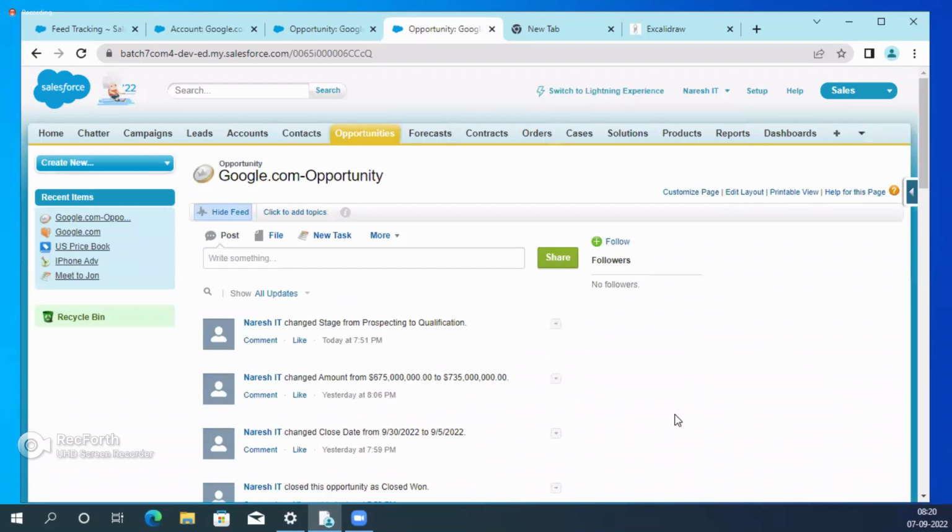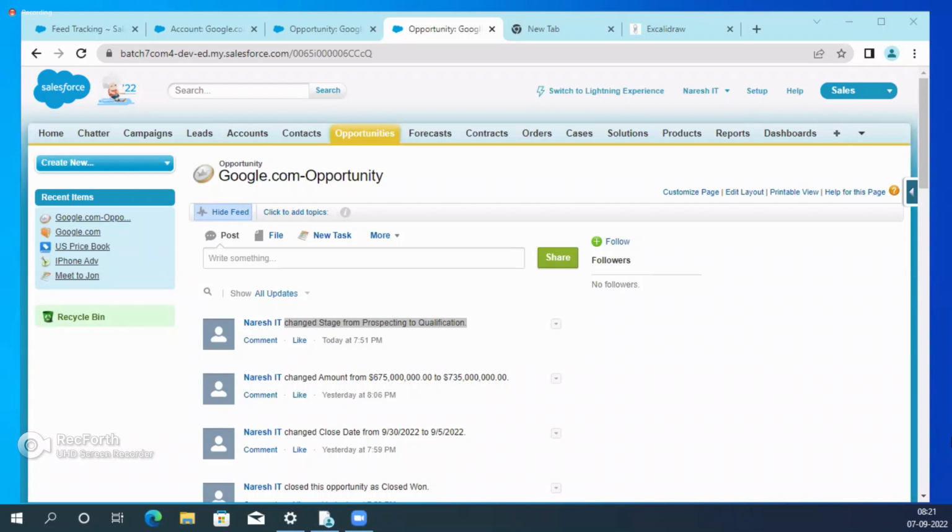That means feed tracking means whenever that field is changed from old value to new value, that will be tracked here. Who is that guy? Naresh changed stage from prospecting to qualification. For example, some people are misusing the data. In that case, whenever those people change something, it is tracked here. So now you can directly call him or assign to him, hey Suresh, why are you changing this? Can you tell me the reason?